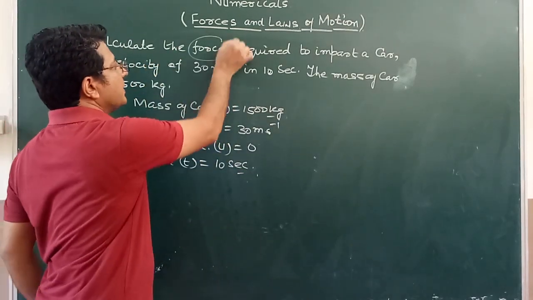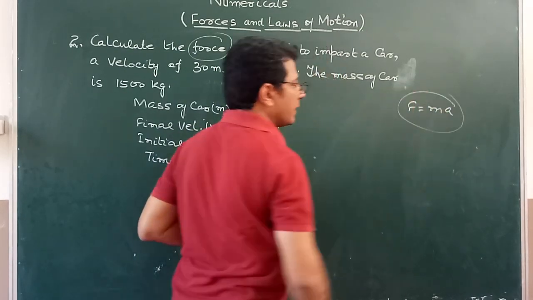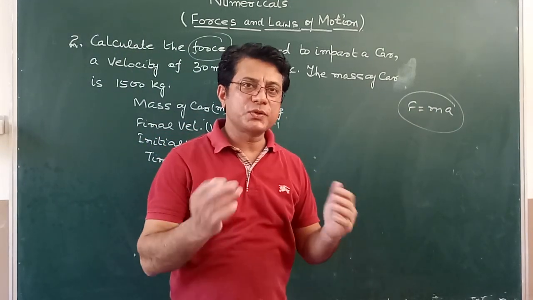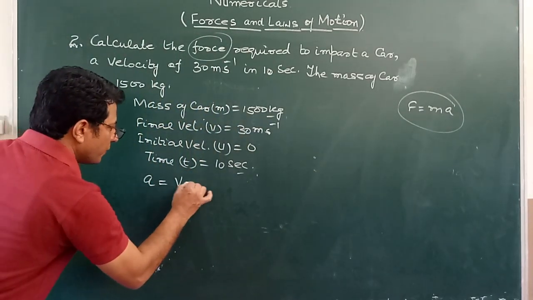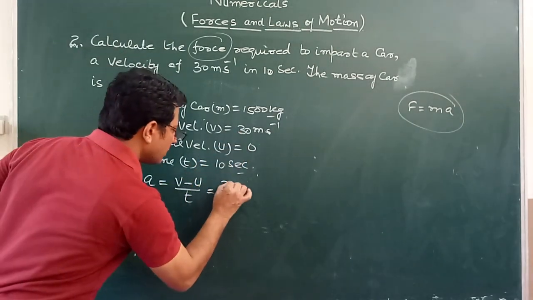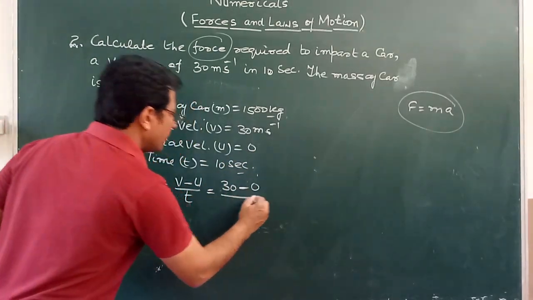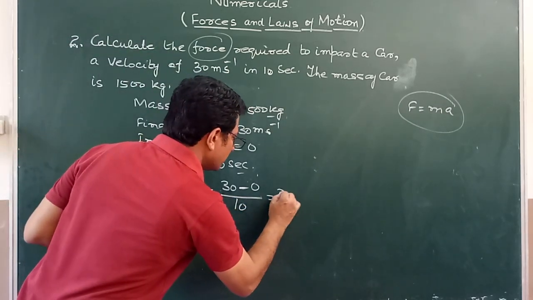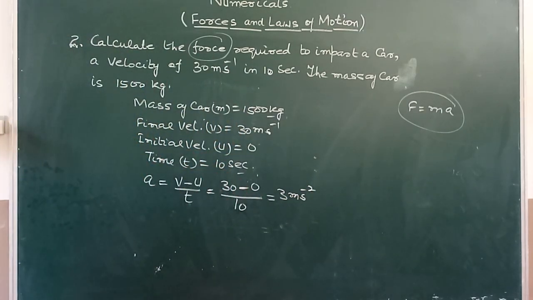Calculate the force. Similarly, F is equal to ma. Again, mass is given, then acceleration is required. So first of all, find out the value of acceleration. So a is equal to v minus u upon t. The value of v is 30 meters per second. Initial velocity is equal to 0, and time is 10. So after calculation, this is equal to 3 meters per second square. So acceleration is 3 meters per second square.